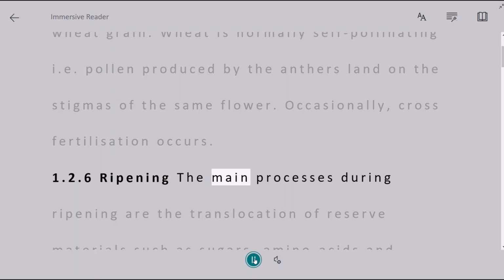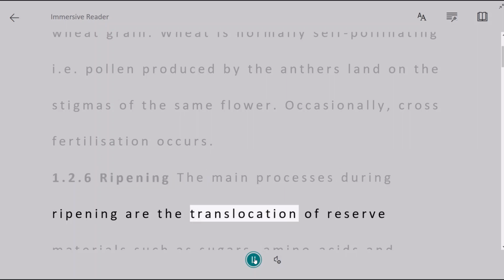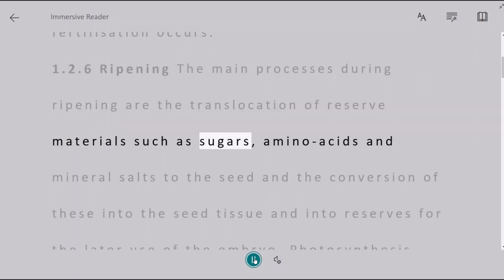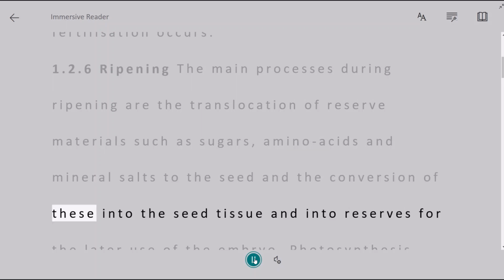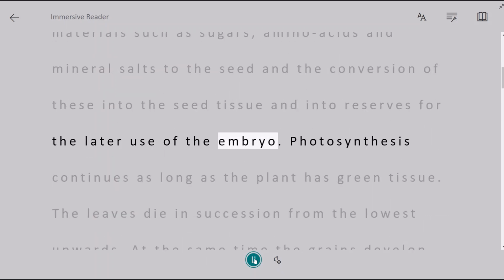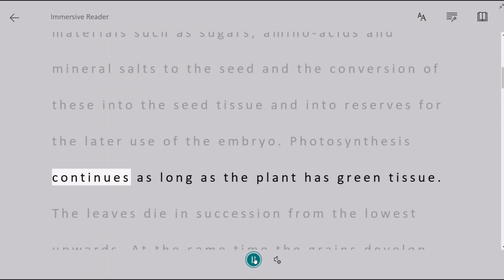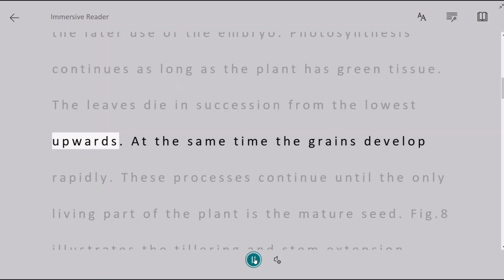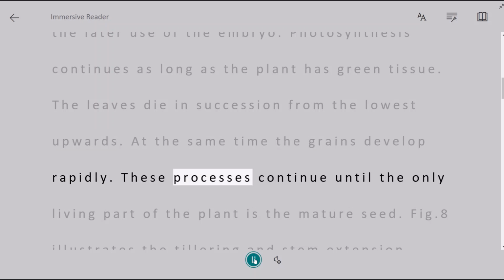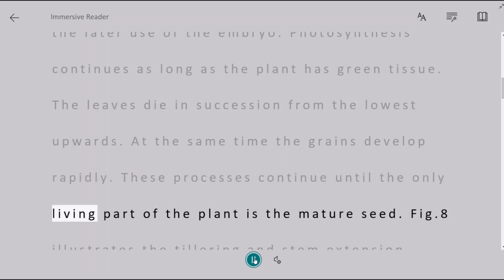1.2.6 Ripening. The main processes during ripening are the translocation of reserve materials such as sugars, amino acids, and mineral salts to the seed, and the conversion of these into the seed tissue and into reserves for the later use of the embryo. Photosynthesis continues as long as the plant has green tissue. The leaves die in succession from the lowest upwards. At the same time the grains develop rapidly. These processes continue until the only living part of the plant is the mature seed.